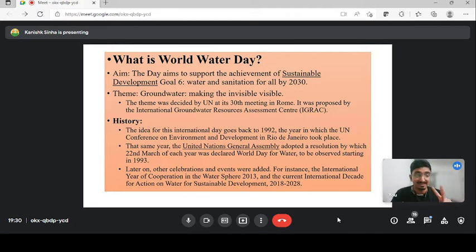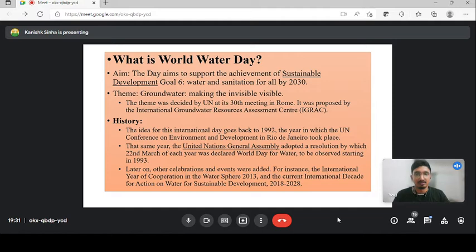These are two different things, guys. You will be getting a conflicting question. Don't get it wrong in your CLAT examination or even in your mock. The idea goes back to 1992 when the United Nations Environment meeting was held. But we started celebrating World Water Day from 1993, after the United Nations General Assembly adopted that on 22nd of March we will be having World Water Day every year.